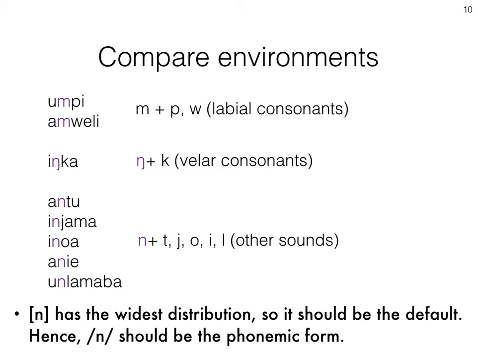Labial nasal m is followed by labial consonants p and w. Velar nasal ng is followed by velar consonant k, and n is followed by other sounds: t, j, o, e, l. So n has the widest distribution. It should be the default and the phonemic form.